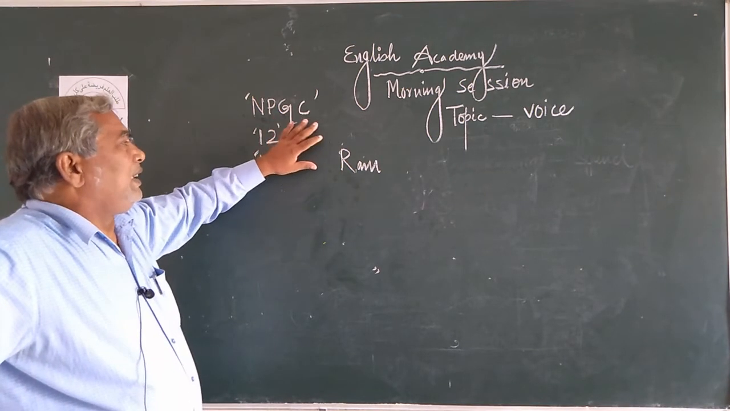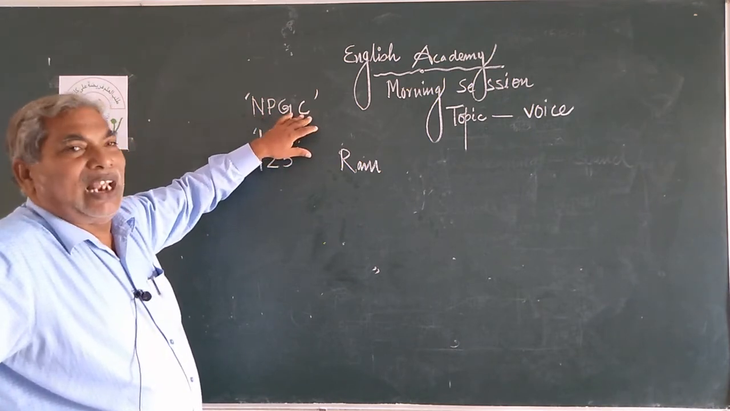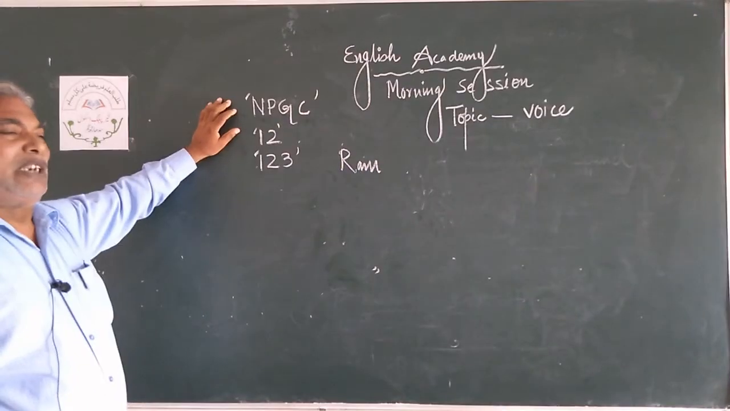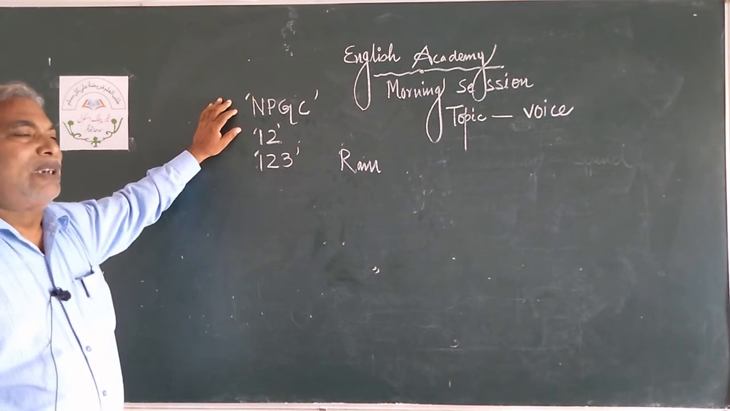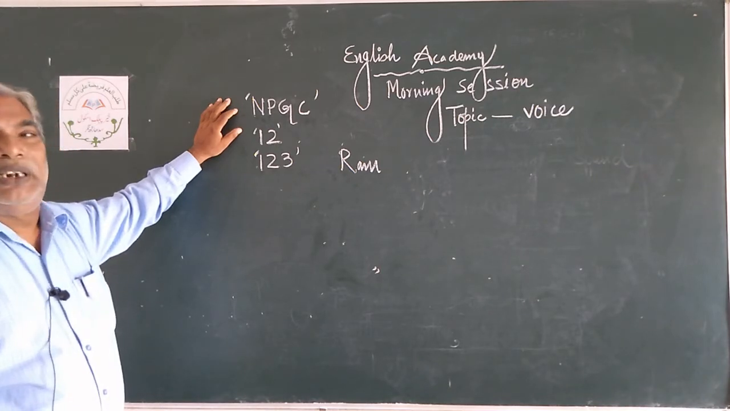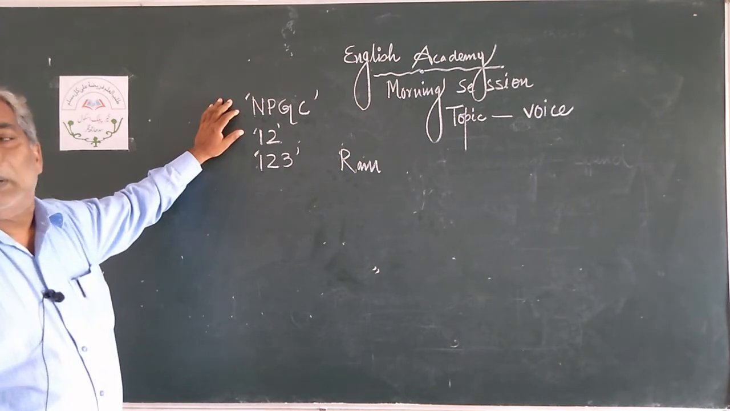So NPGC, number, person, gender, case: these letters are applicable in the simple parts of speech, in the case of noun and pronoun. And 1 or 2 indicates singular number and plural number, and 1, 2, 3 indicate first person, second person and third person.